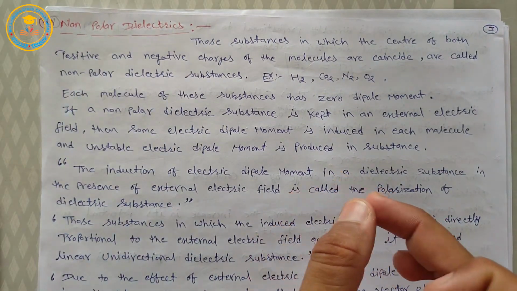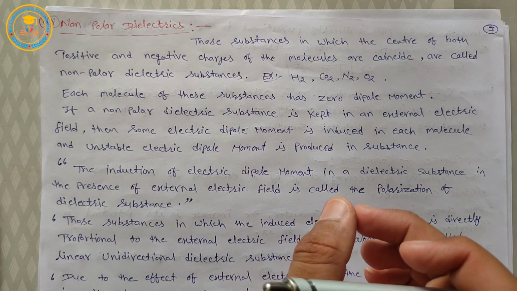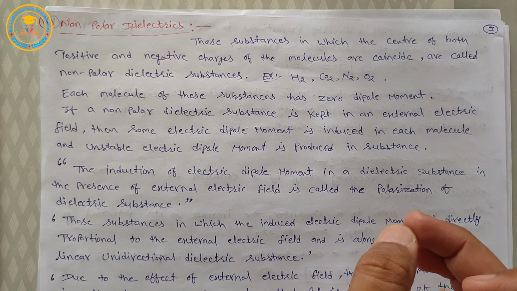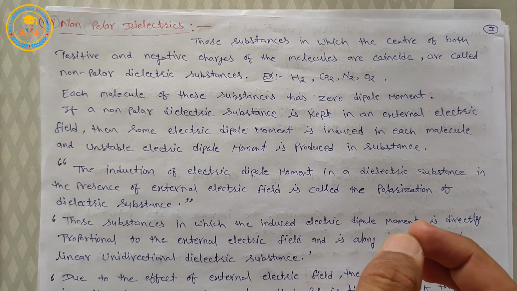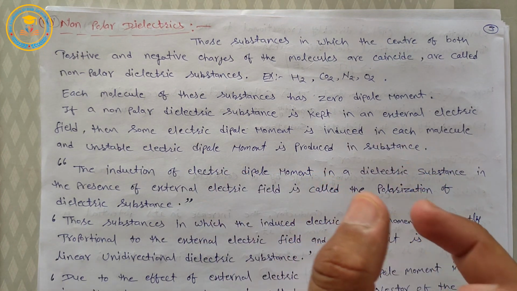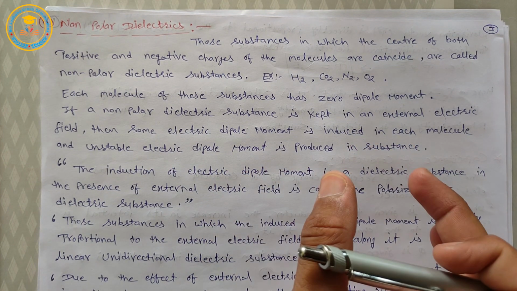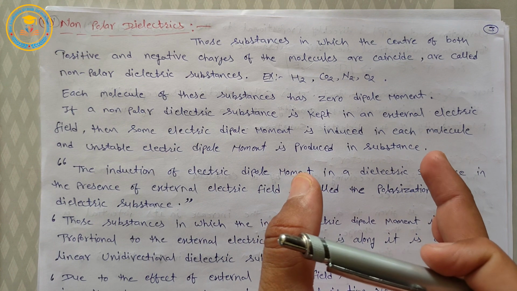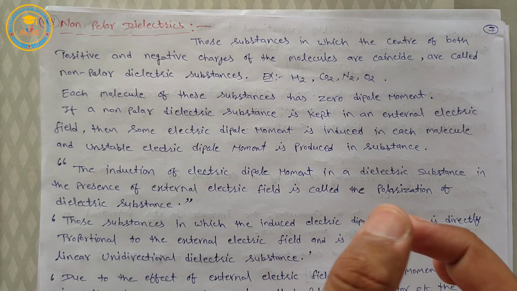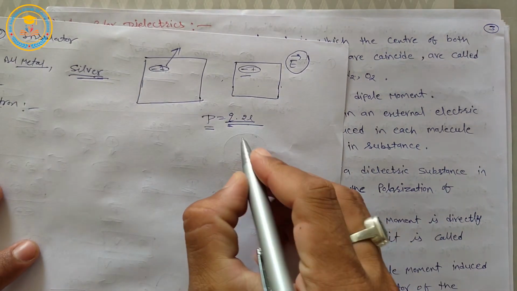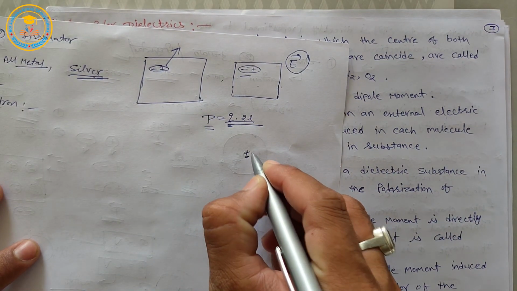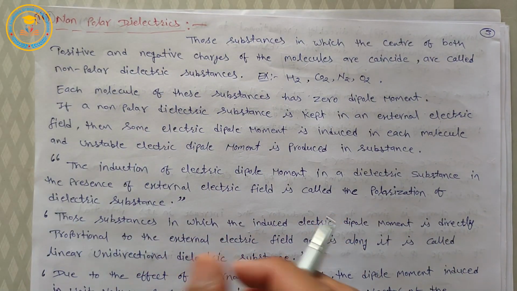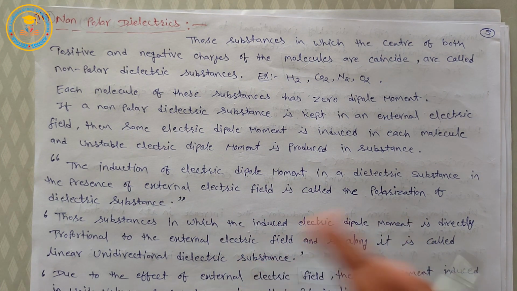Okay, another one is non-polar dielectrics. Those substances in which the centers of negative and positive charges of the molecules coincide are called non-polar dielectric substances. It means in these substances the centers of positive and negative charges are not separated, they coincide. For example, H2 molecule, CO2, N2 and O2.